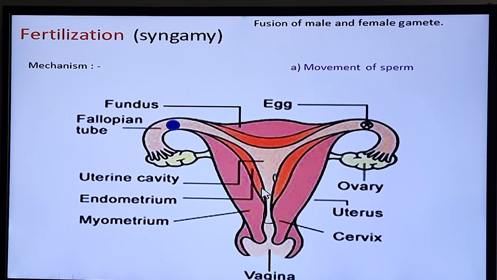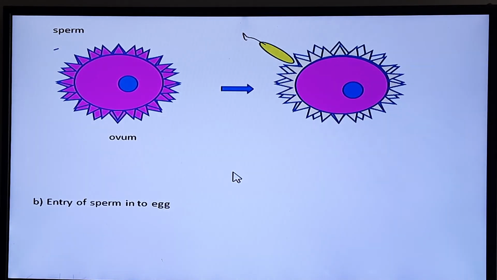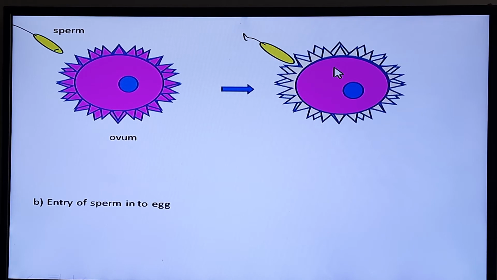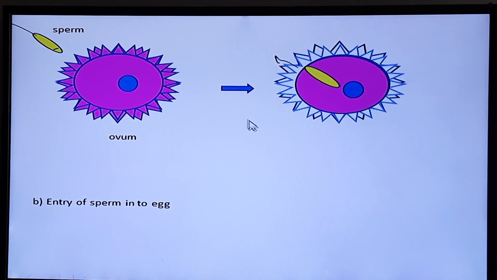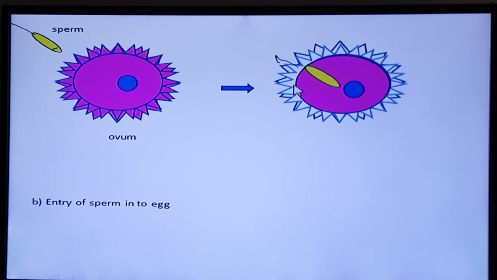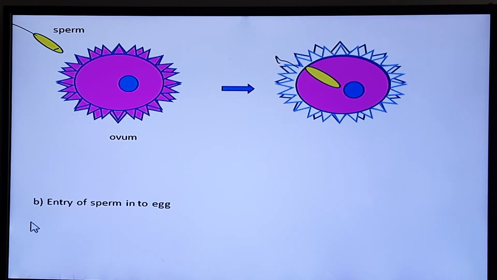See in the diagram. The next step is when sperm come nearer to the ovum, and the acrosomal cap releases lysines, meaning hydrolytic enzymes such as hyaluronidase and proteolytic enzyme. Due to the action of the enzymes, the membrane dissolves and sperm enter into the ovum. At the same time, this membrane is converted again and becomes thick. It cannot allow another sperm to enter. This stage is known as entry of sperm.